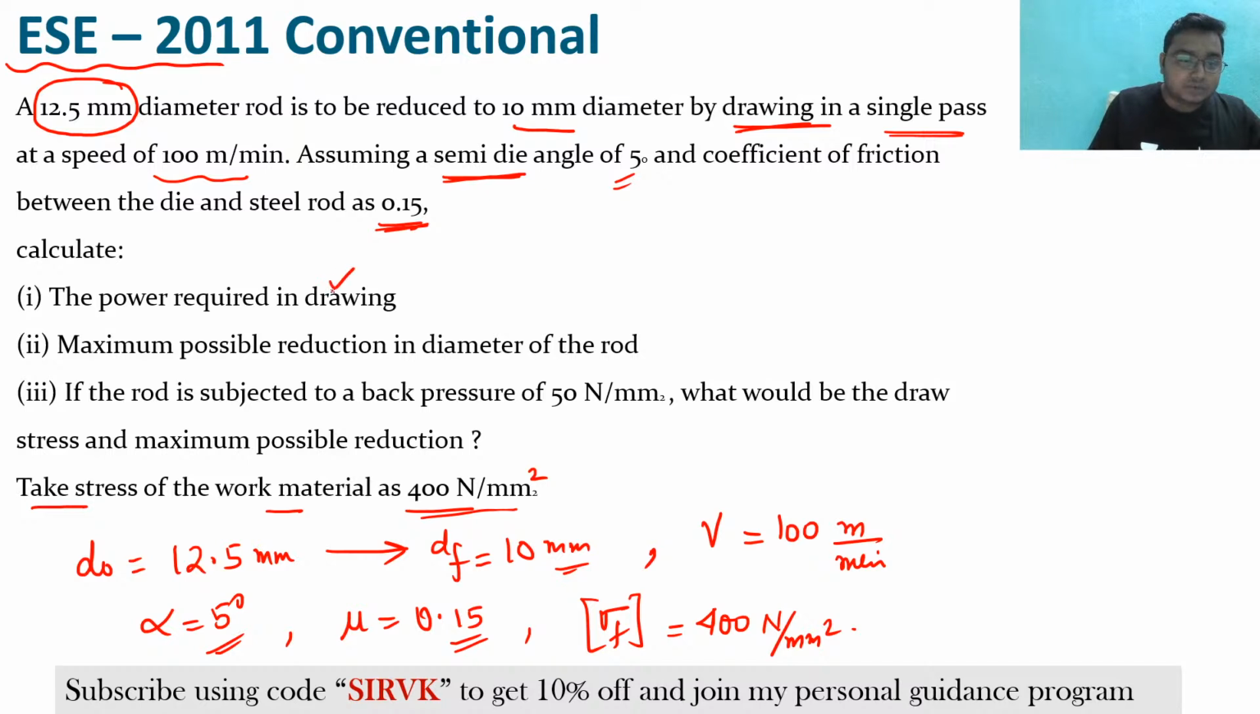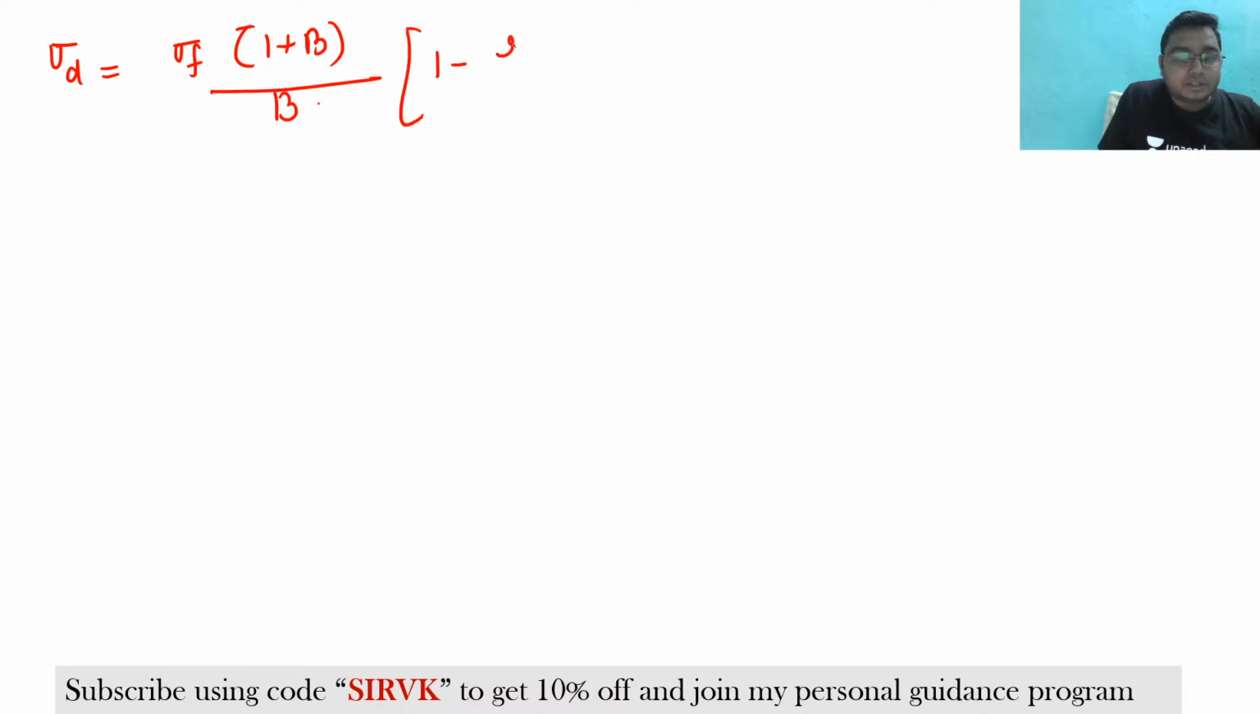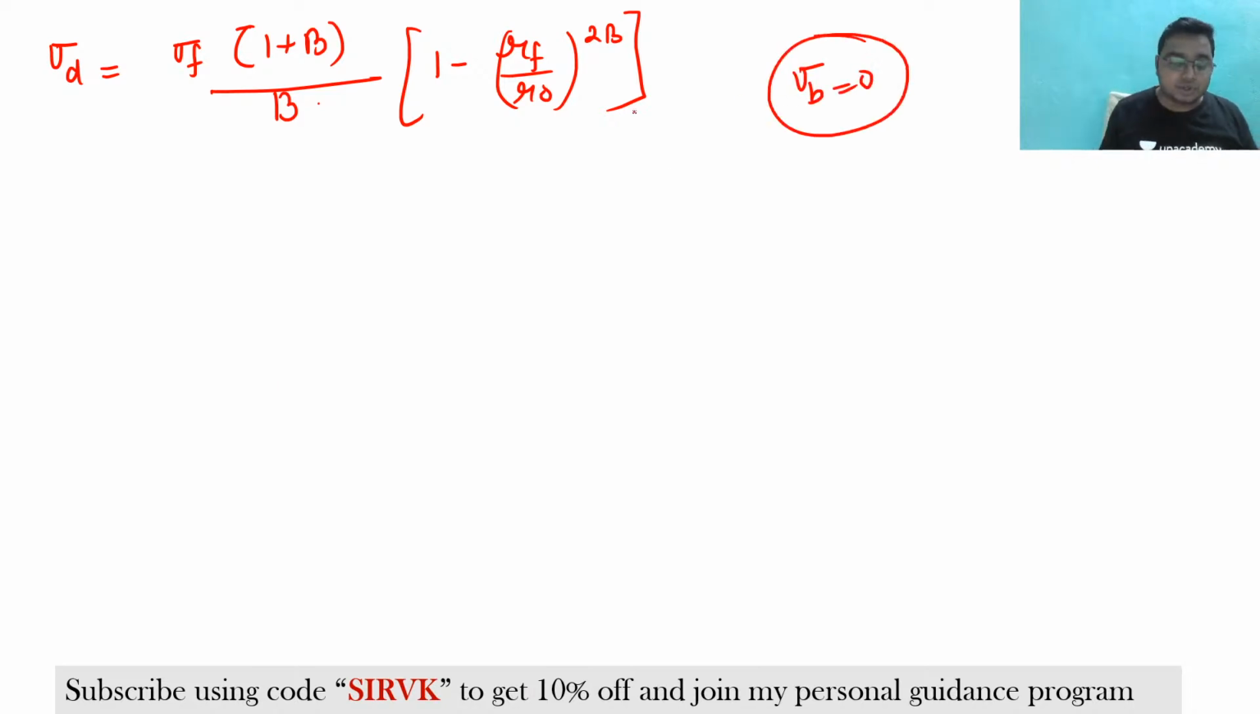Okay, so let us work out this problem. In this question it has been asked to find the power. So how we can find the power? First of all we need to find the force. So what is the drawing force? What is the drawing stress? We have seen that it is nothing but sigma F (1 + B)/B into (1 - (Rf/R0)^2B). This is the formula that we have seen. Because back pull stress is 0, there is nothing such thing as has been mentioned, so back pull will be 0. So this is the drawing stress.